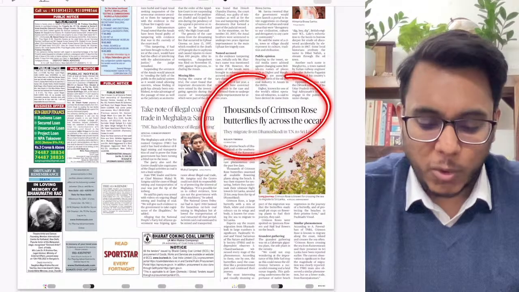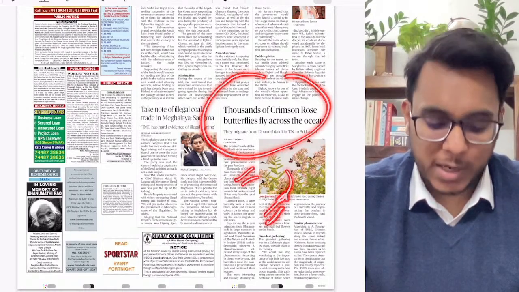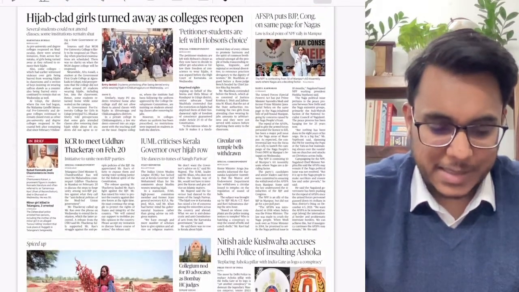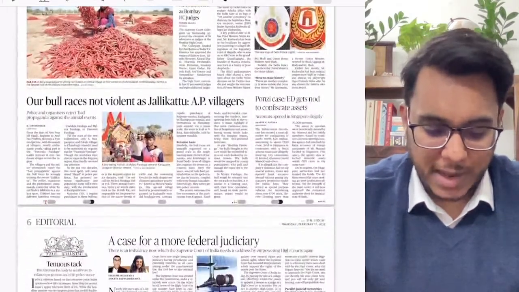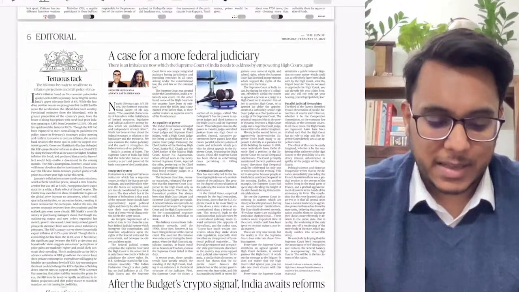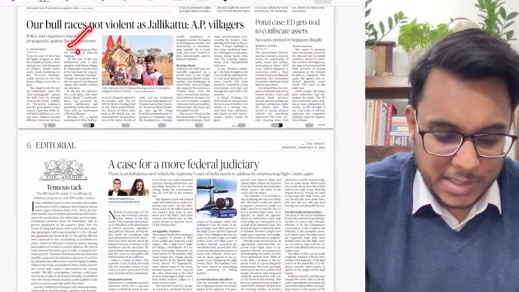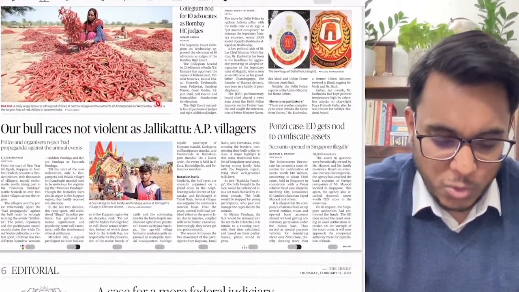Now the crimson rose butterfly has been mentioned. We'll see what this article is talking about. After that guys, the hijab issue in Karnataka is going on. Please don't go into the everyday details that are there. Then after that, bull race is not violent as Jallikattu, AP villages.